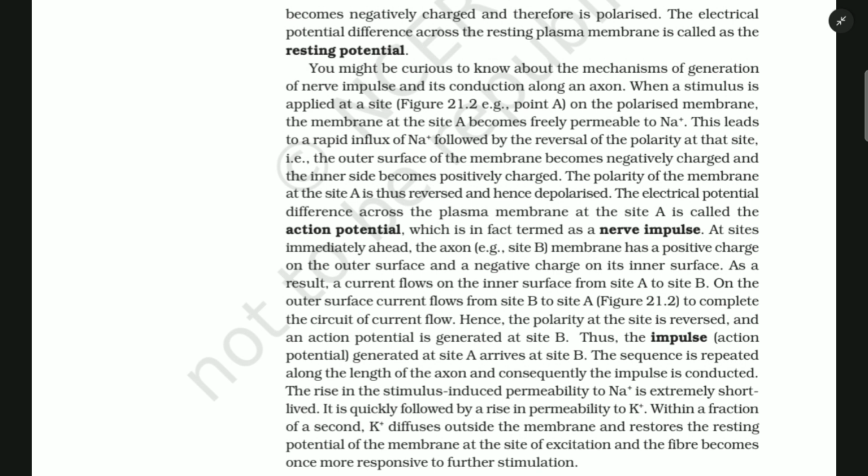Hence, the polarity at the site is reversed and an action potential is generated at site B. Thus, the impulse (action potential) generated at site A arrives at site B. The sequence is repeated along the length of the axon and consequently, the impulse is conducted.